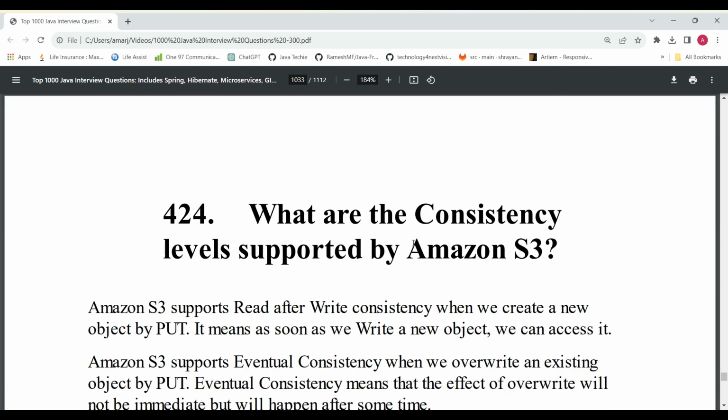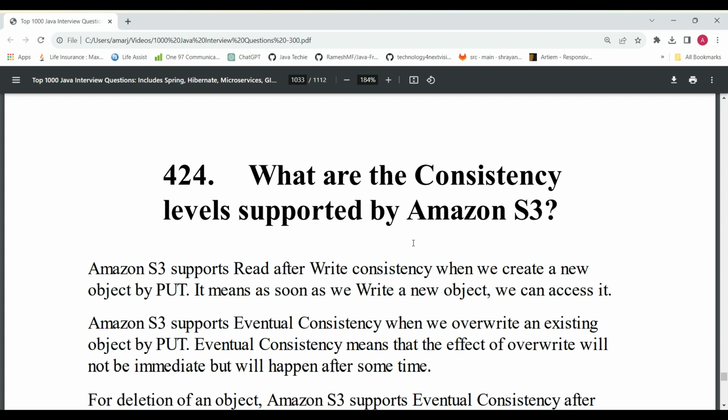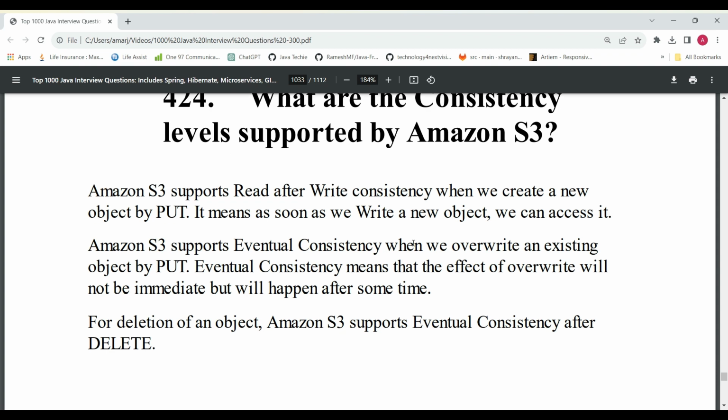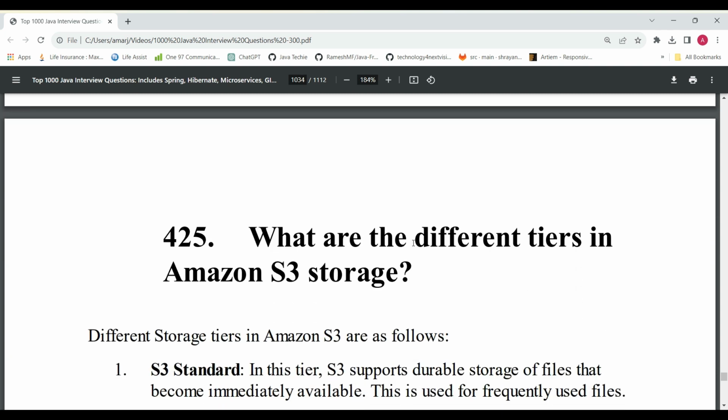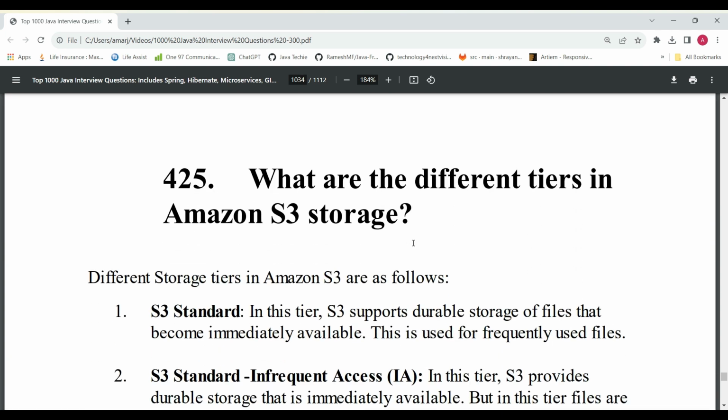And the next question is, what are the consistency levels supported by Amazon S3? There are multiple consistency models which are supported by Amazon S3. And then the next question is, what is the difference between the tiers in Amazon S3 storage?